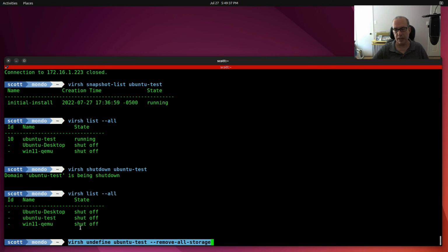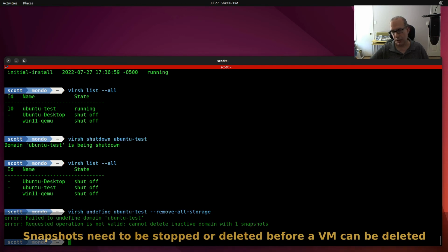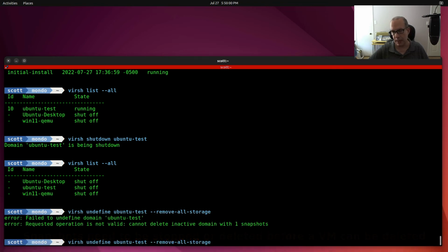But in this case, now that the machine's shut down, I'm going to say undefine Ubuntu-test and remove all storage, which will make the entire virtual machine go away. So of course it says it cannot delete a machine with one active snapshot. Okay, so that's kind of interesting. So apparently we also have to delete the snapshot before it will delete the machine.